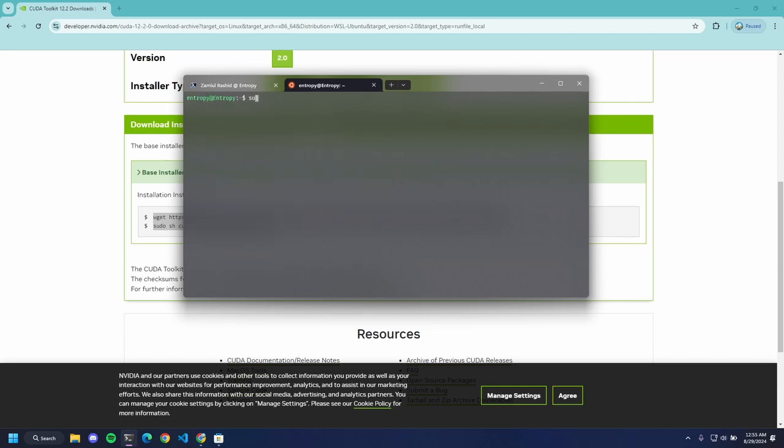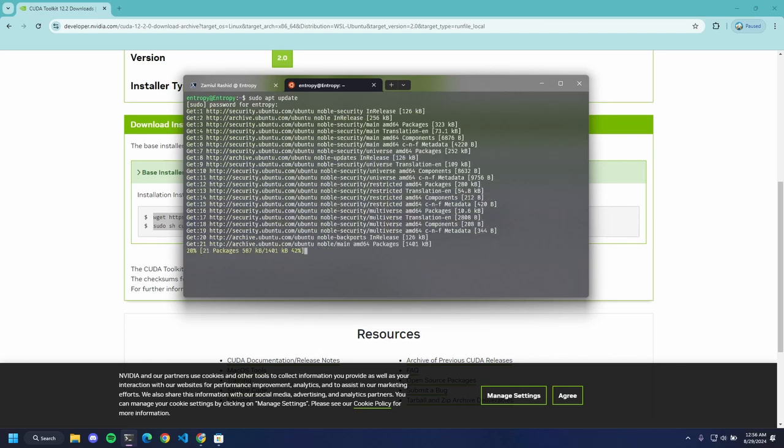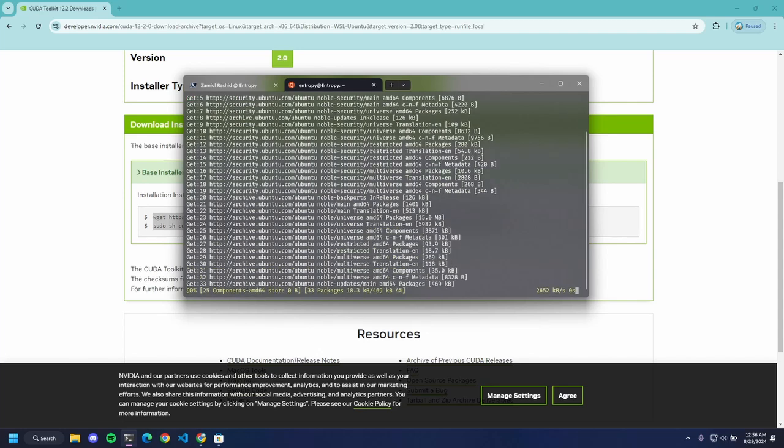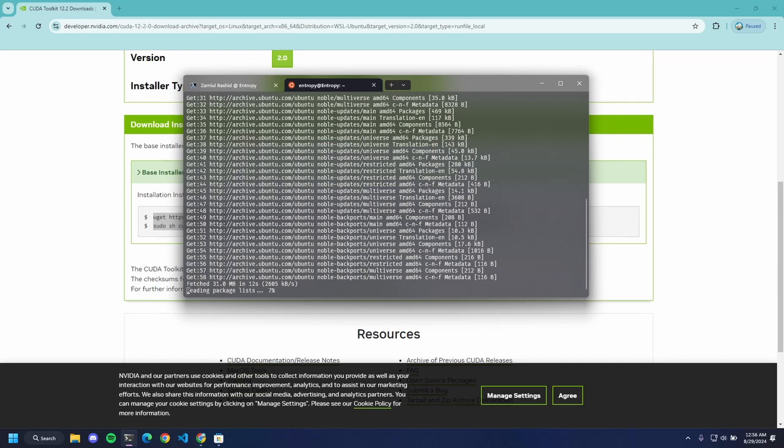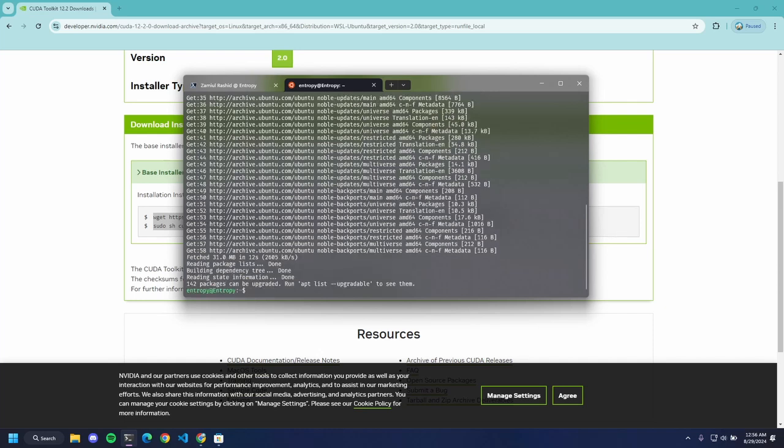So let's run sudo apt update. Sudo means superuser do. It is basically running the command as admin. Sudo apt update is going to look for packages that need an upgrade and list them out. We can see it's going through a lot, and it found 142 packages that need to be upgraded. So let's see the packages that need an update.